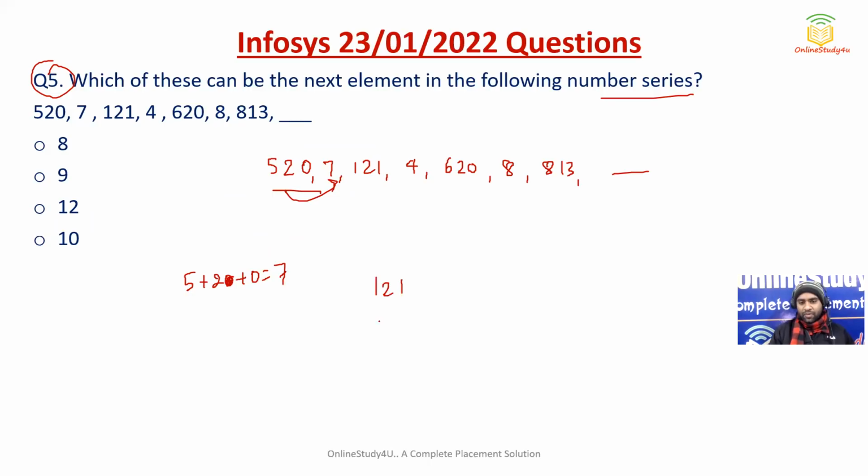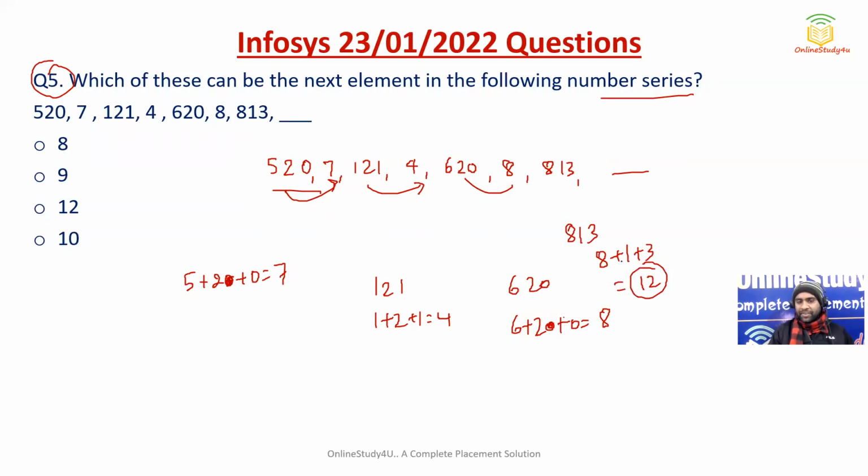Then 121. So 1 plus 2 plus 1 will be 4. Then 620. So 6 plus 2 plus 0 will be 8. That is what has been written here. Then 813. So 8 plus 1 plus 3, so 8 plus 4 will be 12. 12 means this third option will be the correct answer for question number 5.